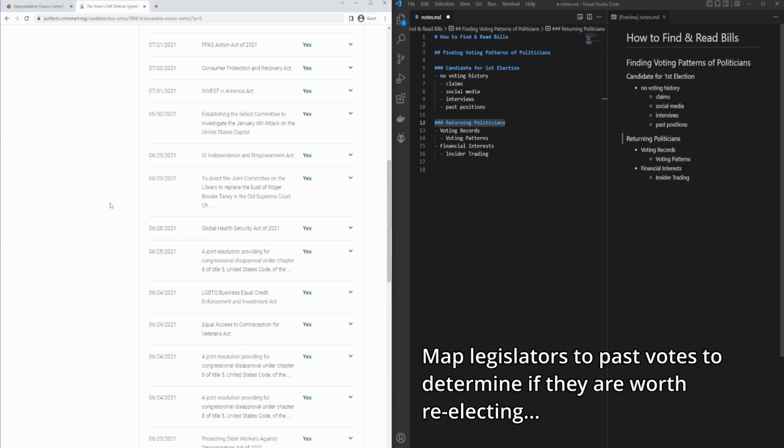So now we know how to look up candidates and bills. So the next thing we need to do is learn how to actually find a bill once we know the name or the bill number, and read a bill.